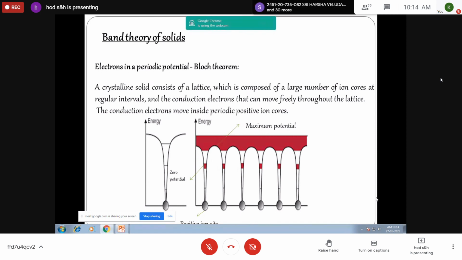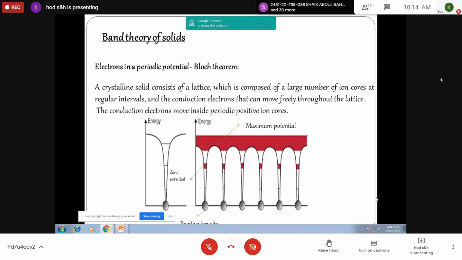According to band theory, inside the crystal there is a periodic arrangement of positively charged ions through which the conduction electrons move, and the potential of the electron changes periodically during its propagation. Whenever the conduction electron is close to the positive ion site, the potential is taken as zero, as you can see in the diagram.